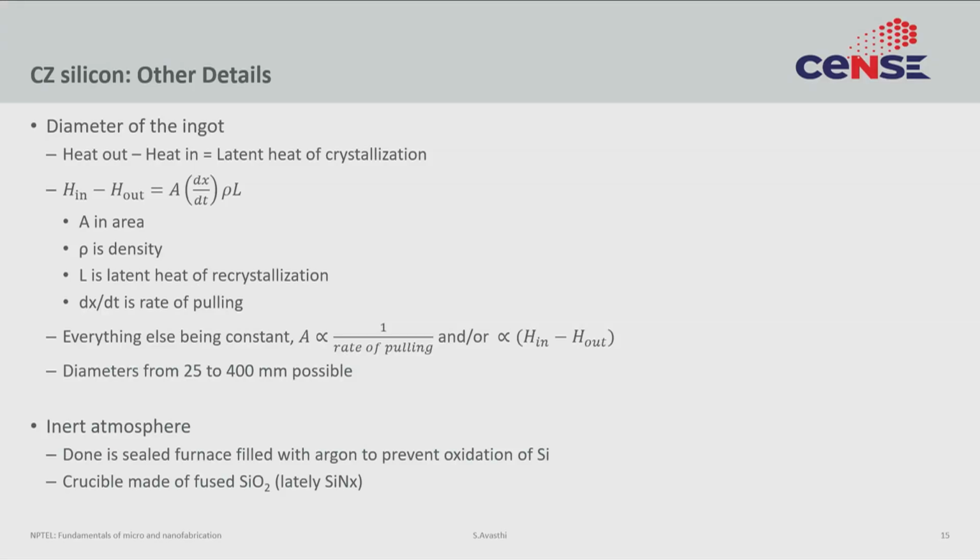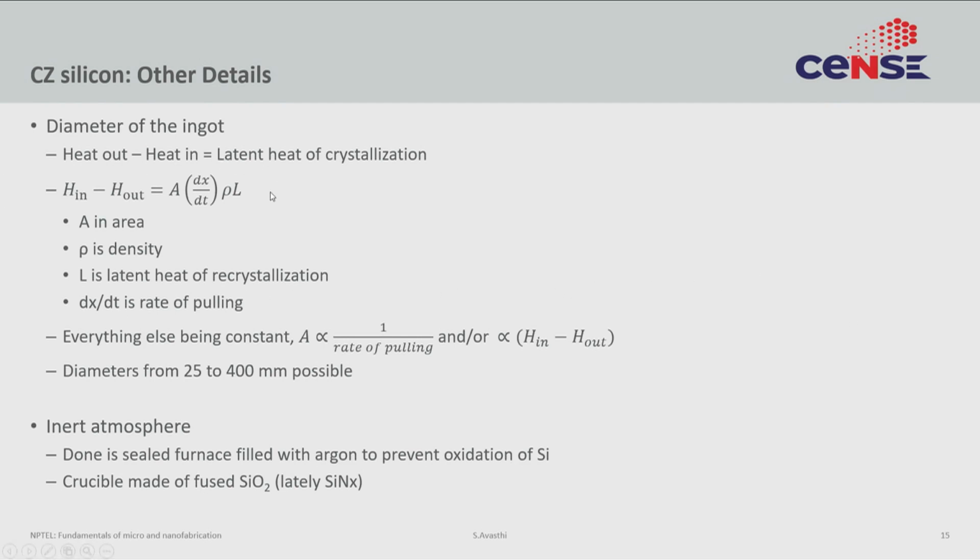Another very important detail is the diameter of the ingot. As silicon technology has matured, we have started growing larger and larger ingots, which is very important. So, how do we control that process? We simply look at the thermodynamics. Assuming this is a closed system where we are putting in some amount of heat because we are heating the crucible, some amount of heat is being lost, and the balance must be taken up by the latent heat of crystallization, which is what this expression tells you.